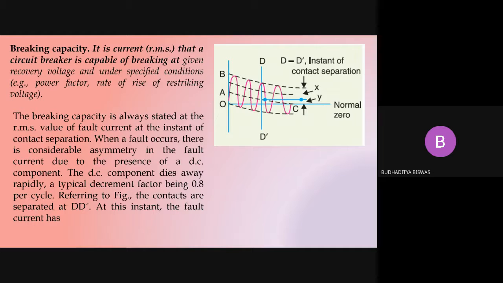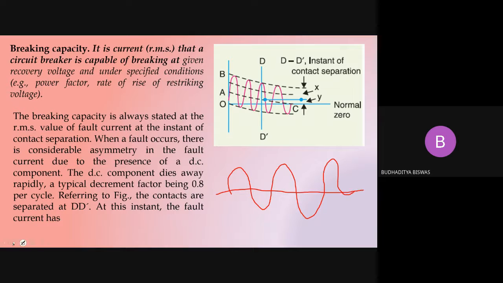The breaking capacity is always stated as the RMS value of fault current at the instant of contact separation. When a fault occurs, there is considerable asymmetry in the fault current due to the presence of a decaying DC component. Suppose a symmetrical, pure AC current is flowing before the fault, like this one.